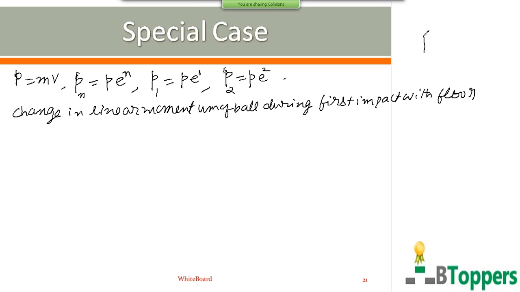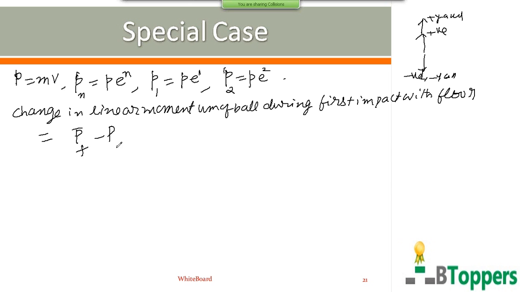So I give the upward direction positive sign here, the downward direction negative sign. Or you can take upward direction as positive axis, the downward direction as negative axis. So final momentum of the ball after first impact with the floor is directed upwards, the positive direction.